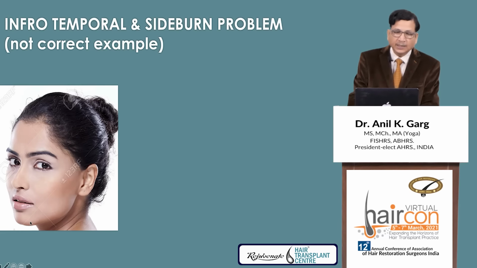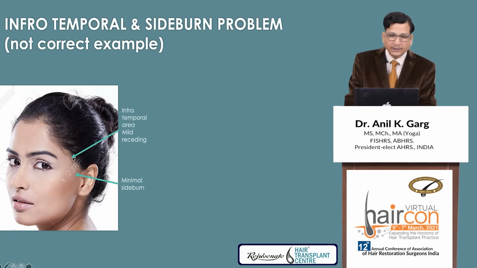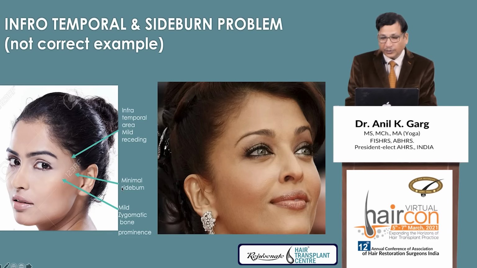Another two problems are the infratemporal and the sideburn problems. In this case you see there is mild thinning in the infratemporal area, and also the sideburn is thinning or almost absent. So as they are absent, you can see the zygomatic bone is looking more prominent. But if you see another face, that is Aishwarya Rai's face, she has a beautiful T point, infratemporal area and a reasonably good sideburn. Her zygomatic bones are not looking prominent.